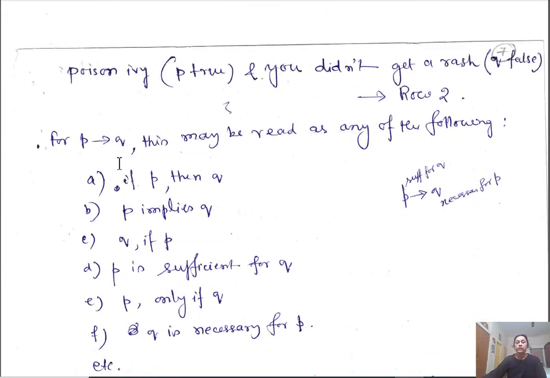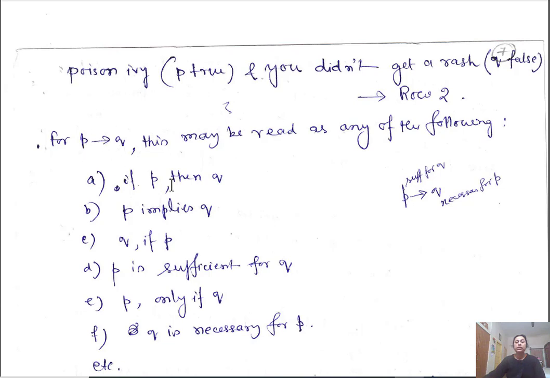So in several ways we can read this statement P implies Q. It may be read as any of the following forms.